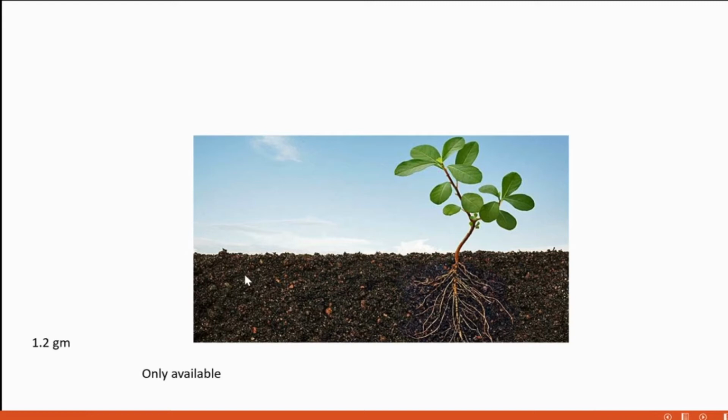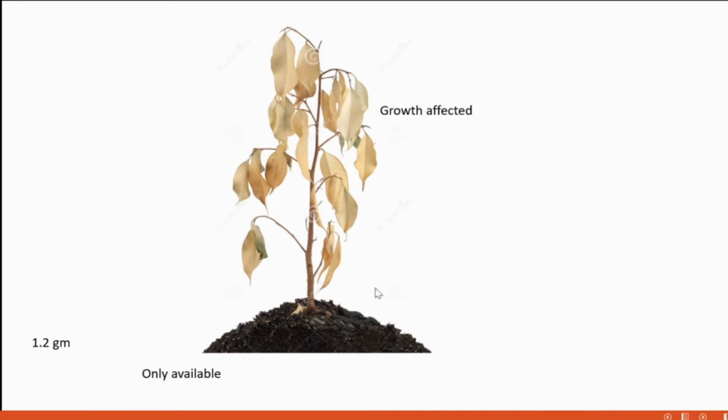So, according to this law, Liebig's law of minimum says that for proper growth, there should be a minimum amount of the limiting factor. Minimum amount, that word is important. This law is mainly pointing to that term. For every limiting factor, there will be a minimum amount required for proper growth. Example, nitrogen deficiency. If nitrogen deficiency is there, it can retard the growth. This is shown here.